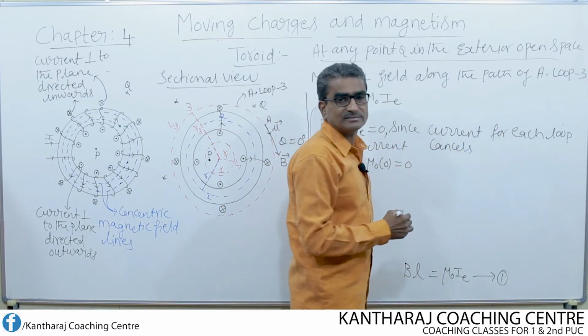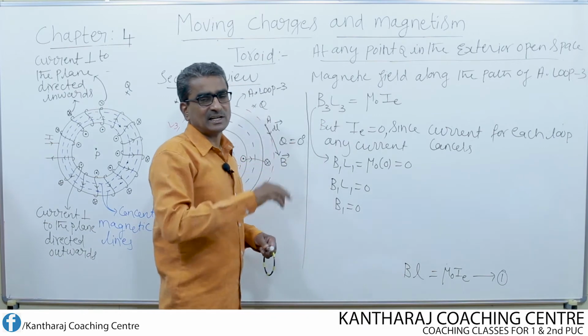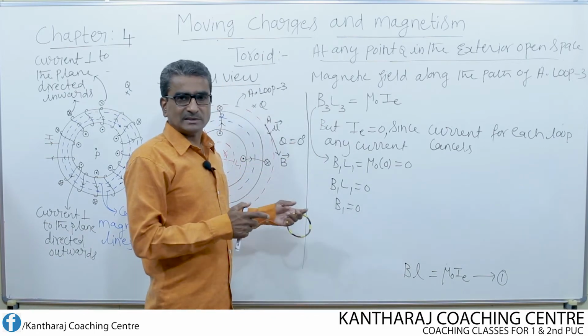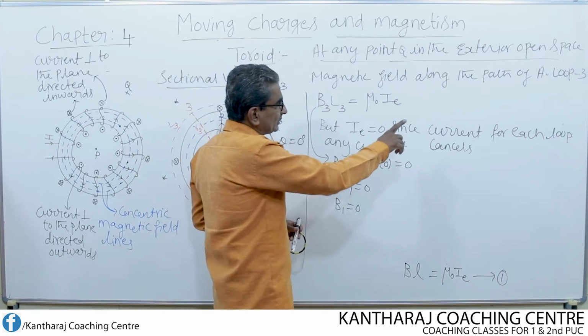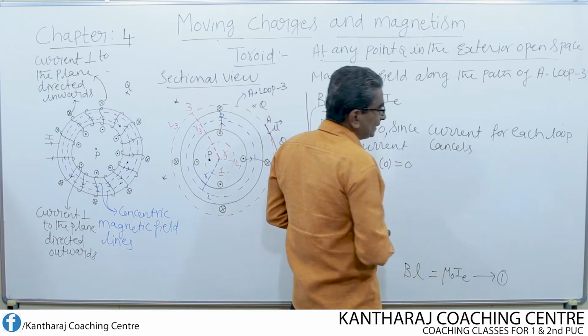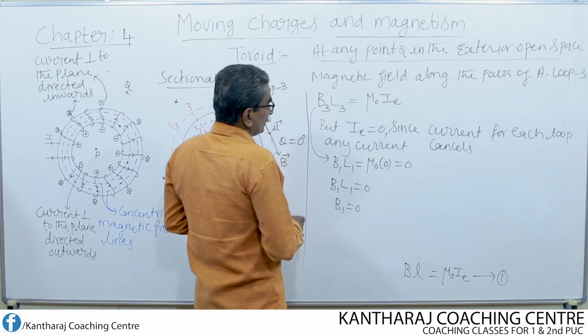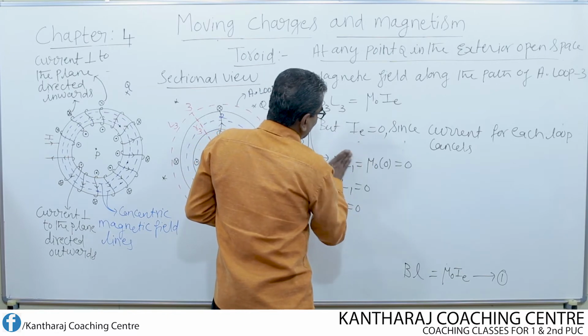Why does it cancel? Because directions are opposite and magnitude is equal. So IE equal to 0, since current for each loop cancels. So no current is enclosed.